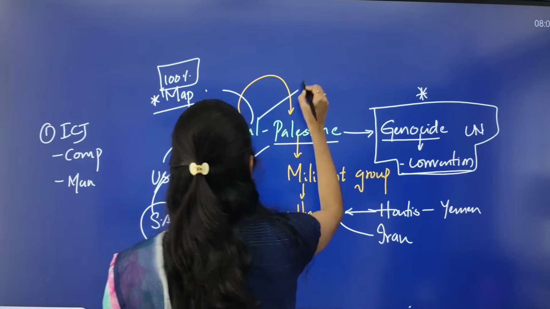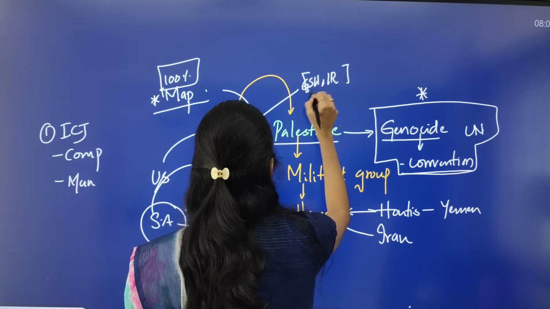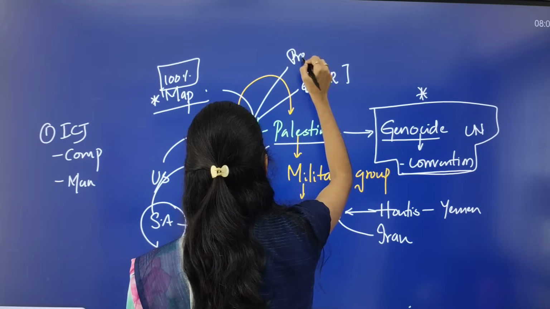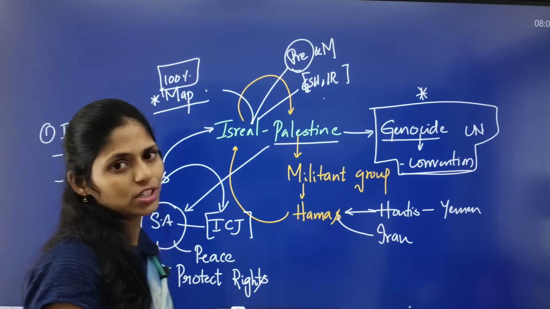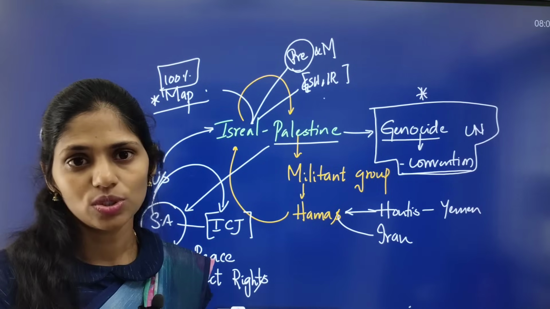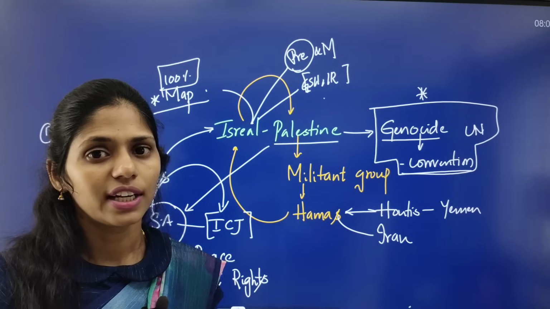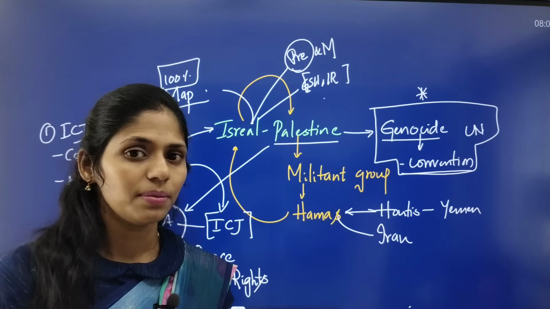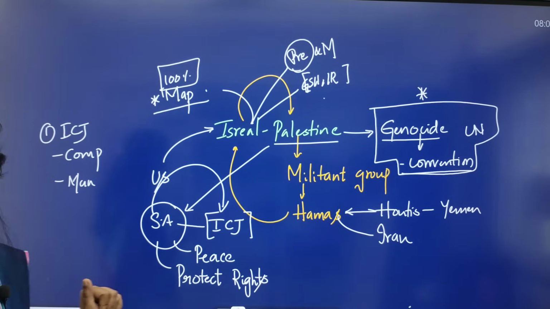This topic is important from your GS paper 2 under international relations. So this topic is important from your prelims as well as mains. From prelims you can get a map based question, and from mains you can get a question regarding the United Nations Genocide Convention. There is also a high chance of getting a question regarding this Genocide Convention in your prelims also. So all these are different dimensions that you have to think about.